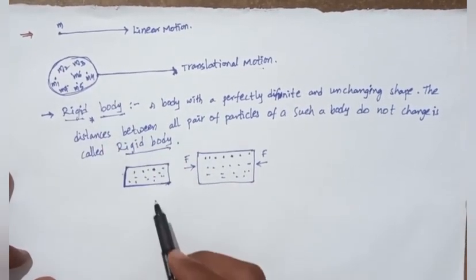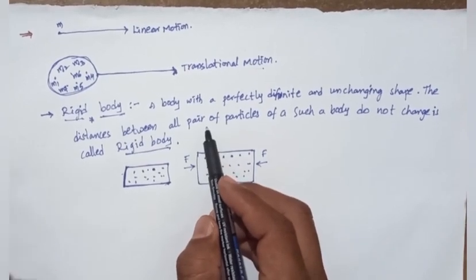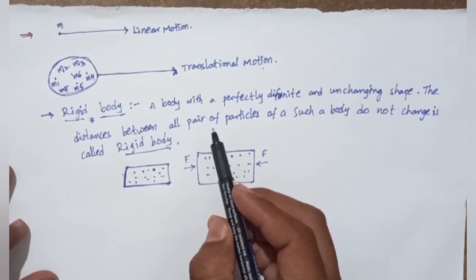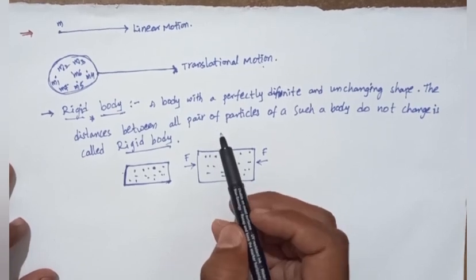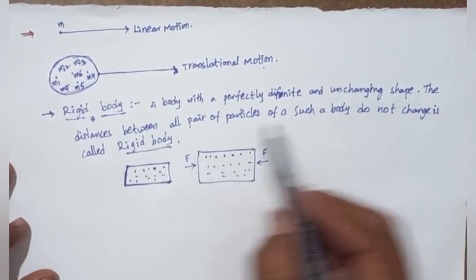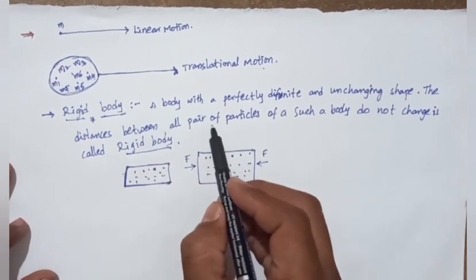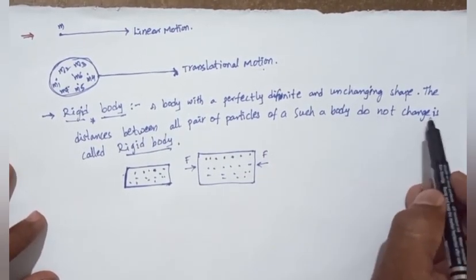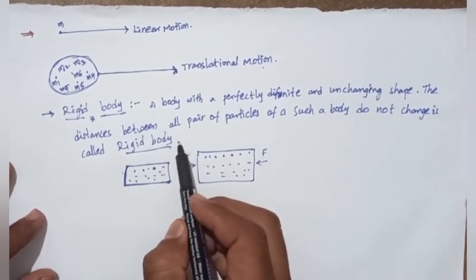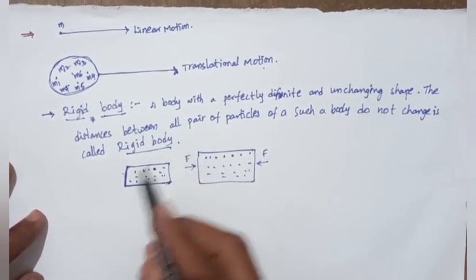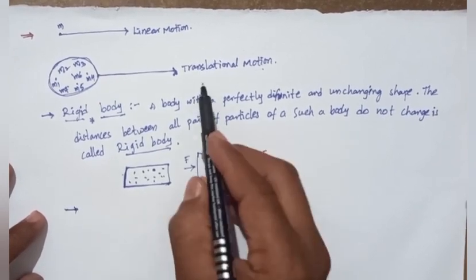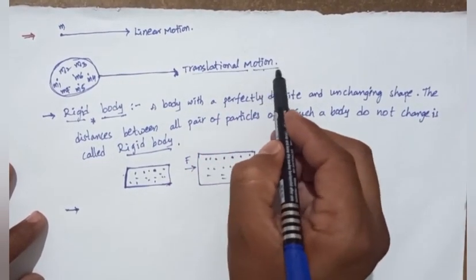A rigid body is a body that has a definite and unchanging shape. A body in which the distance between all pairs of particles does not change is called a rigid body. Next, a rigid body can have translational motion.